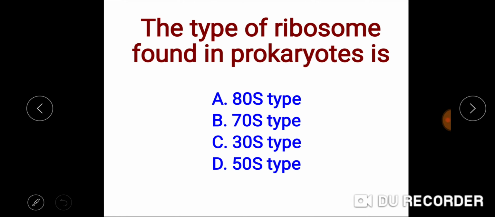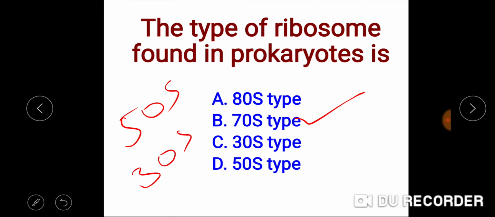Next question, the type of ribosome found in the prokaryotes is? राइबोसोम्स जो प्रोकैरियोटिक्स में होते हैं वो 70S टाइप होते हैं and are made up of 50S type and 30S type subunits. So the answer is 70S type, whereas 80S type is present in eukaryotic cells. 30S is one of the subunits of the 70S type ribosome, and 50S is another larger subunit of the 70S type ribosome. So the answer is 70S type ribosome.